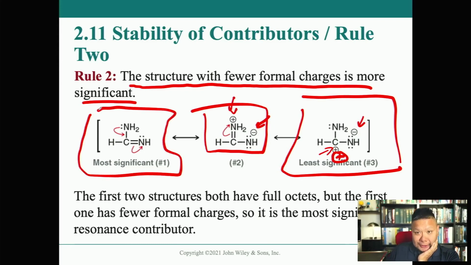It has full octets for every atom, and it also has the fewest formal charges. So those are two rules you need to remember when determining the most significant resonance structure: full octets and the fewest formal charges. Sometimes you have to use them together, especially when you have multiple resonance contributors.